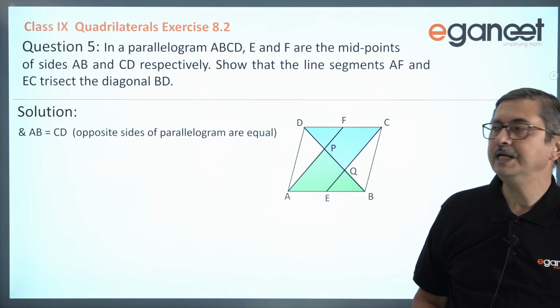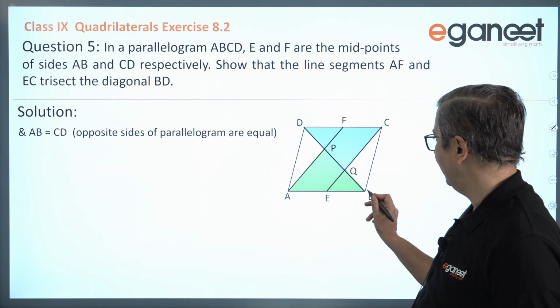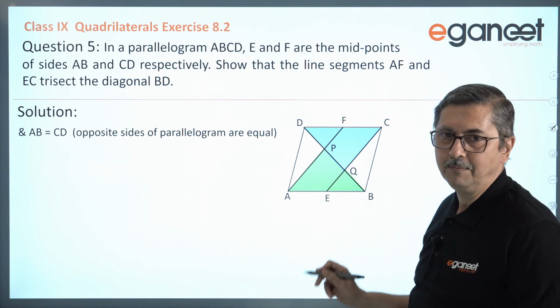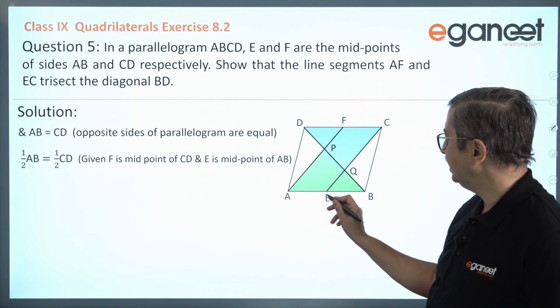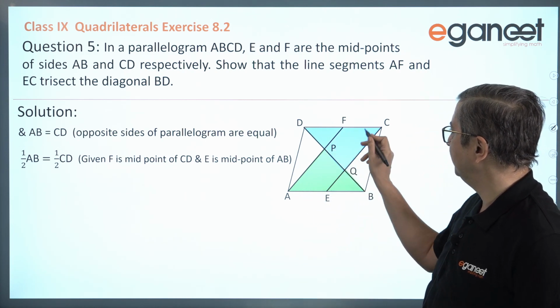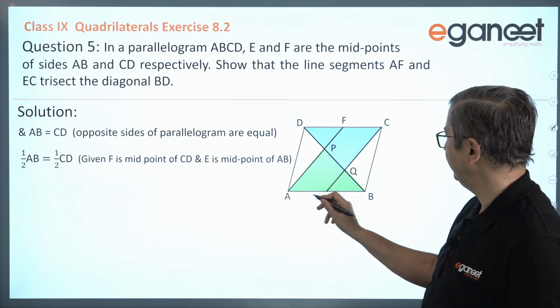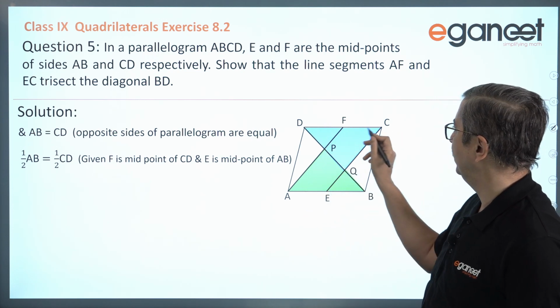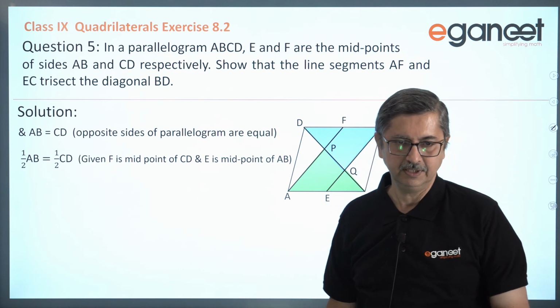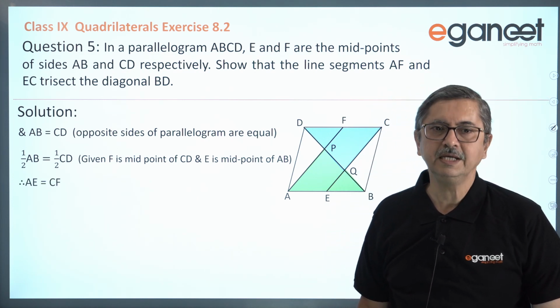Next, AB equal to CD. Why? Because this is a parallelogram. Now half of AB will also be equal to half of CD. Now E and F are given as midpoints, so naturally half of AB is nothing but AE, and half of CD is nothing but CF. So AE is equal to CF.